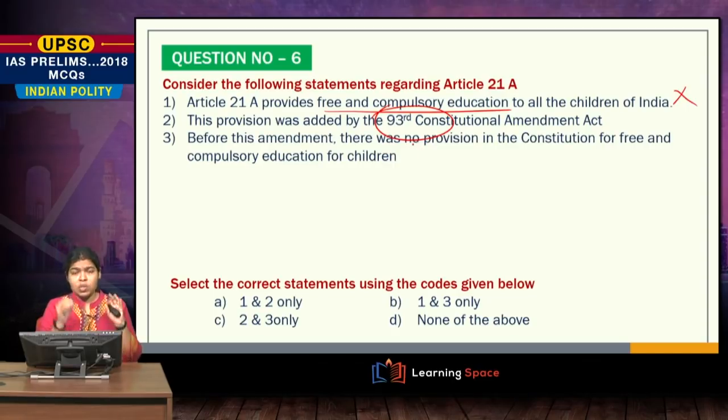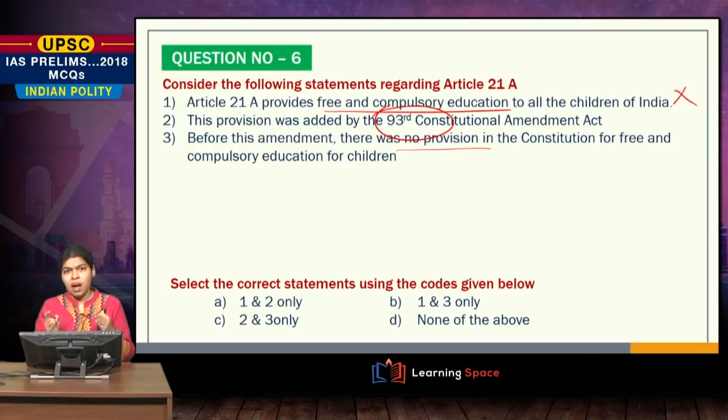Again, when you come across terms like there was no provision, this is alone present. Now, when you come across such subjective terms, please make sure that you do not fall into this trap, because when you come across such holistic terms, pay extra attention to terms like only, alone, there is no such provision.